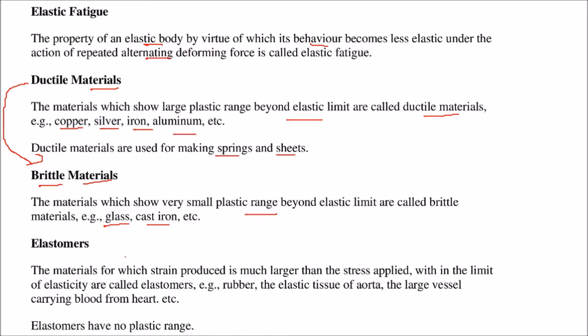Elastomers. Elastomers are the materials for which the strain produced is much larger than the stress applied, within the limit of elasticity. These are known as elastomers. Rubber, the elastic tissue of the aorta, the large vessel carrying blood from the heart, these are elastomers, and they have no plastic range.